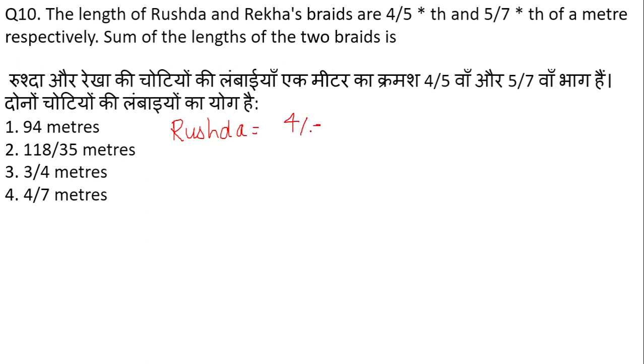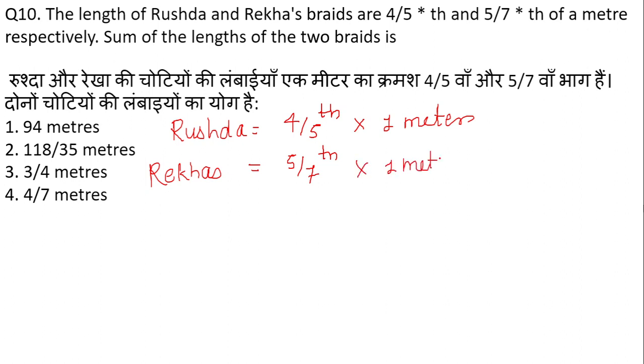So the choti of Rushda is 4/5 of 1 meter, and that of Rekha's is 5/7 of 1 meter. Okay, so this is going to give me simply 4/5 meter, and this will give me 5/7 meter. They have asked us the summation of both braids, that is Rushda plus Rekha.